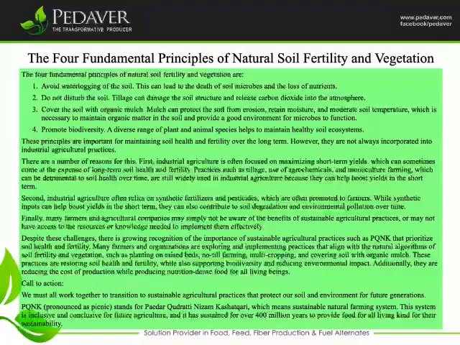However, they are not always incorporated into industrial agricultural practices. There are a number of reasons for this. First, industrial agriculture is often focused on maximizing short-term yields, which can sometimes come at the expense of long-term soil health and fertility. Practices such as tillage, use of agrochemicals, and monoculture farming, which can be detrimental to soil health over time, are still widely used in industrial agriculture because they can help boost yields in the short term.